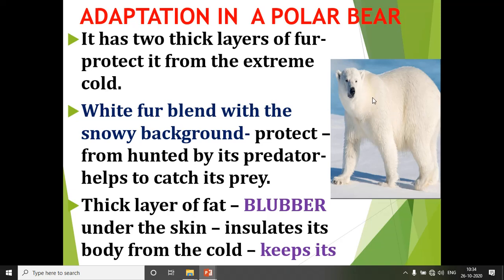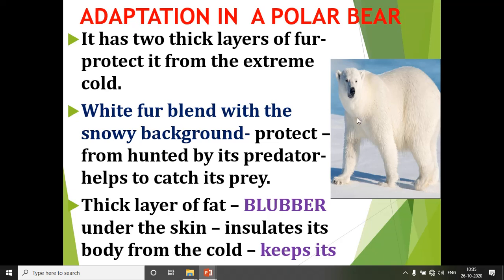In this itself you can understand that it has two thick layers of fur, which protect it from the extreme cold, so that it can survive in a polar region.